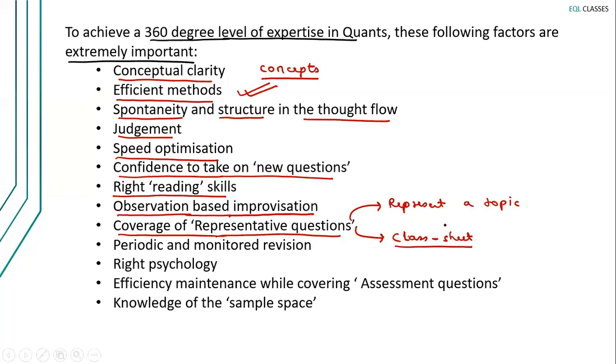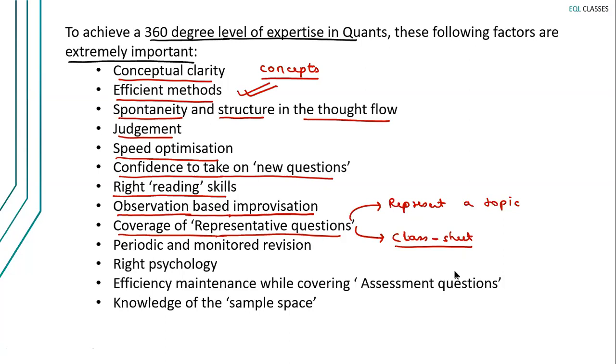कि मुझे ढूंढना पड़ेगा representative questions. Because it can take a lot of time, right? You might have to go to 3, 4, 5 books, 3, 4, 5 sources, and then realize what is right and what is wrong, what is good and what is bad. And then you can come up with a set of representative questions. So again, that's not always very wise. So again, in our class, we give it in the form of class sheet, and they are called concept reinforcement questions.